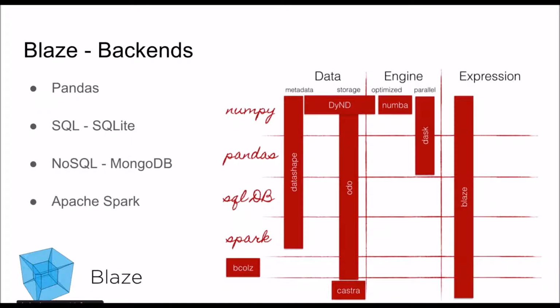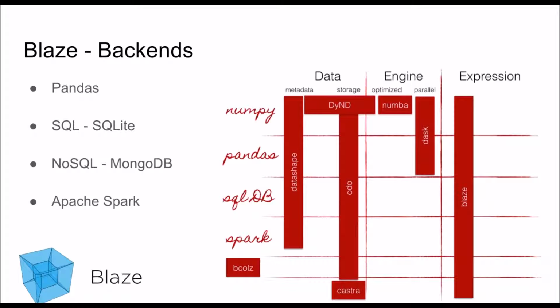At the bottom you have the data, which is in either of the four formats shown on the diagram. In the middle you have the engine, which is actually doing the computation, and at the top you have Blaze, which is really not doing any computations, but is purely expressions that are then sent to the engine that goes further down to the data.